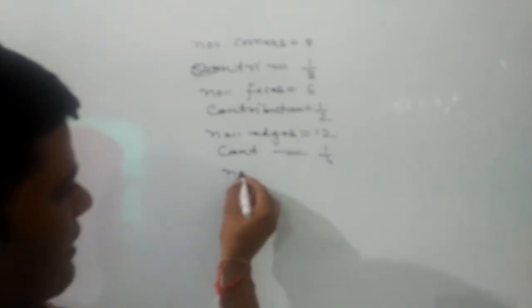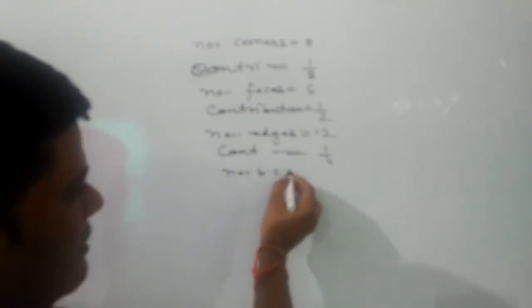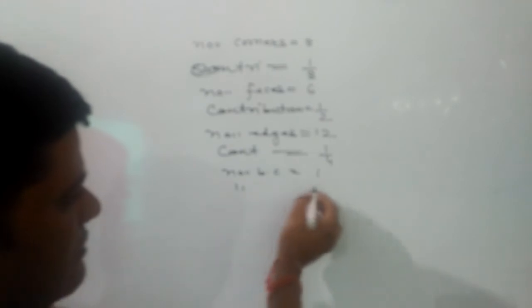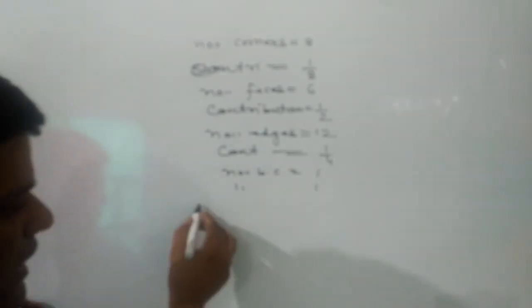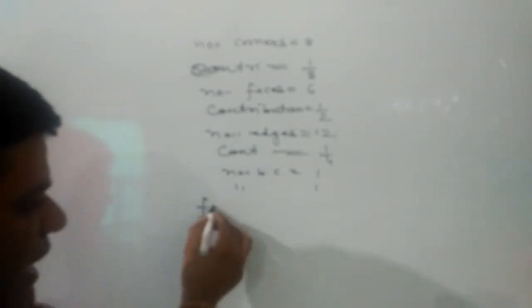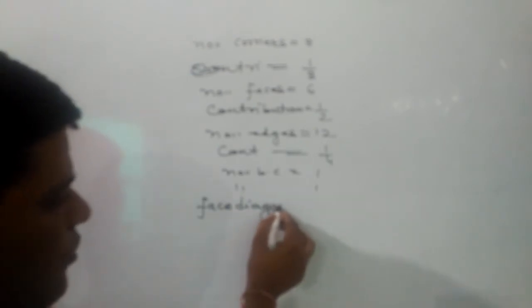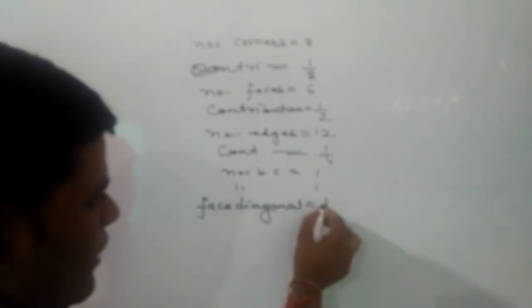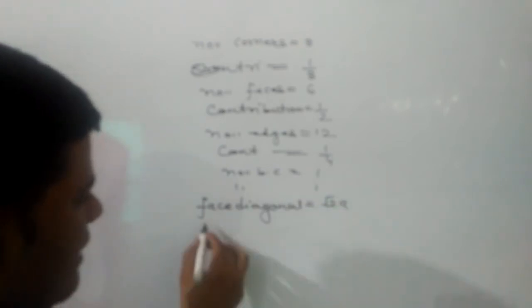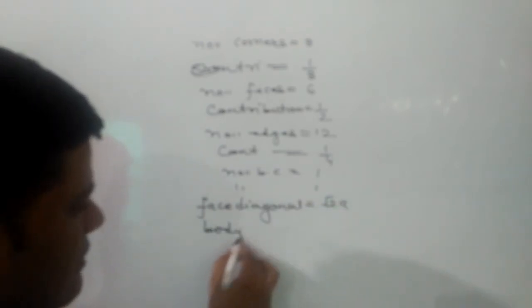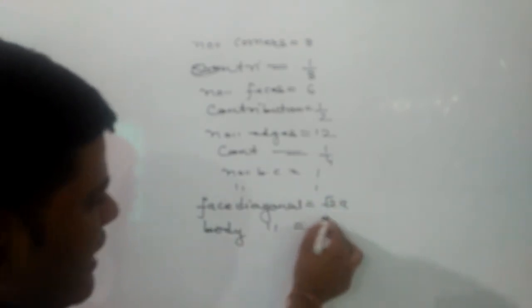Number of body centers will be 1 and contribution will be 1. Now, the value of face diagonal will be root 2 a, and the value of body diagonal will be root 3 a.